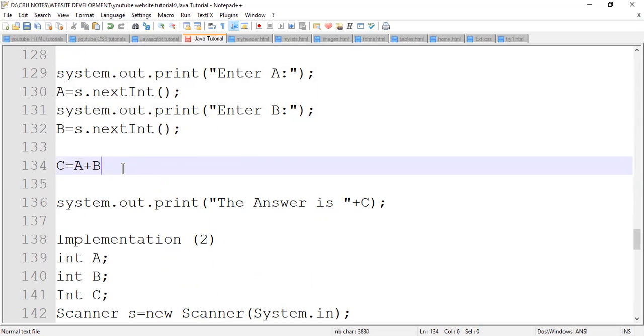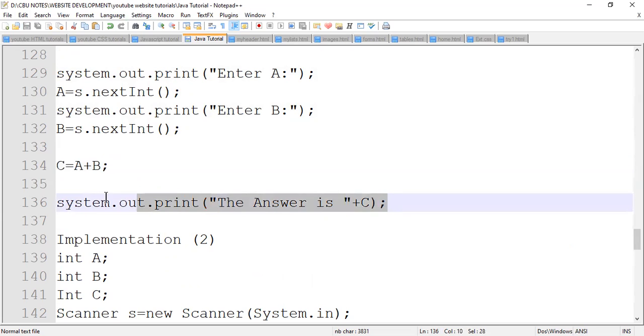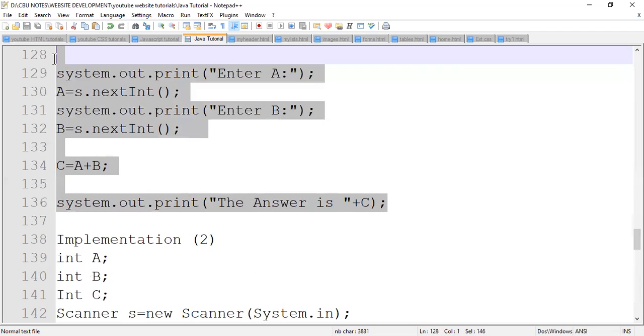I need to change this one, it's a semicolon. Yeah, like that. So C is equal to A plus B. I've done the process. Then what follows, people, is the output. System.out.print, the answer is C. So as you can see, the implementation follows the VIP.